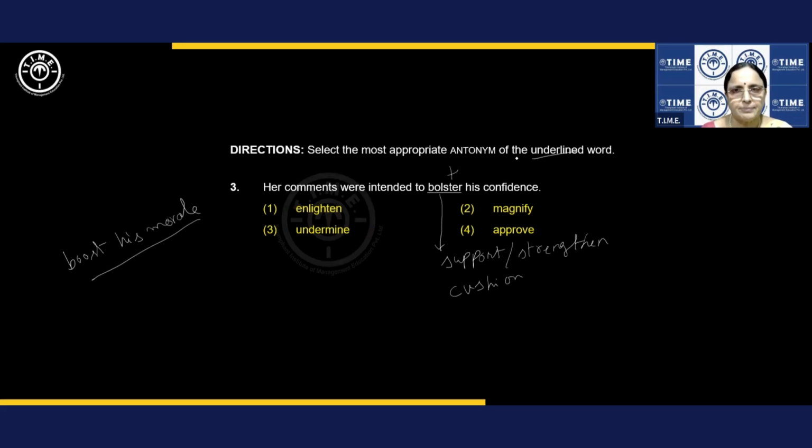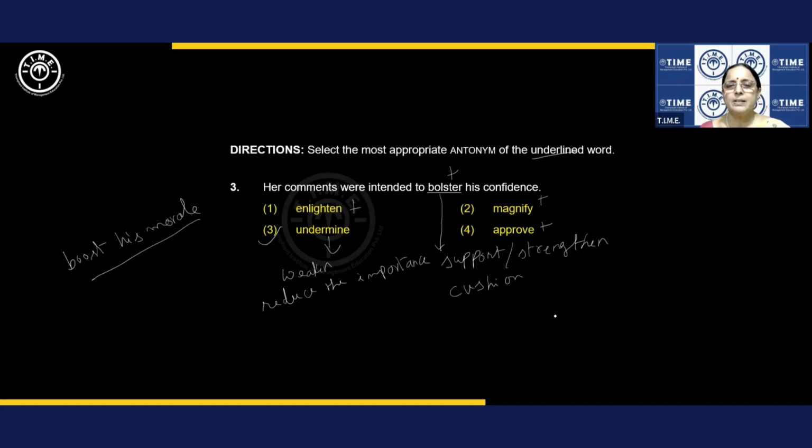Do you understand? Now, let me use that positive negative technique. Right, positive. Magnify is positive. Approve is positive. So, undermine is the answer. See, you got the answer even with that positive negative technique. Right. By the way, undermine is weaken. Undermine is weaken. Or say reduce the importance. You understand? Weaken something or reduce the importance.